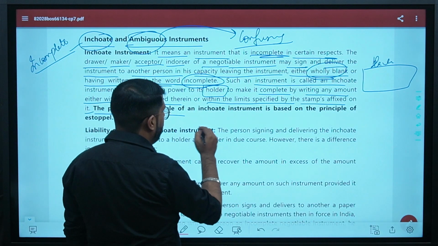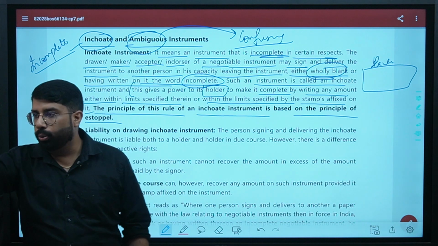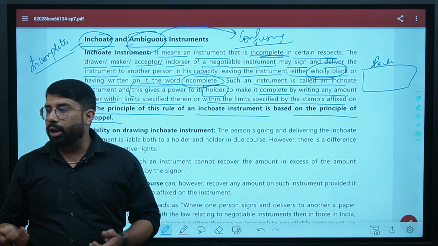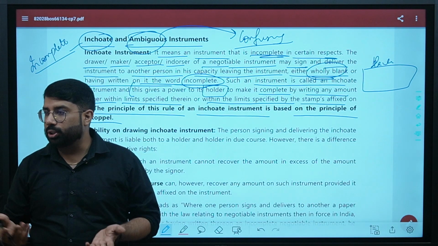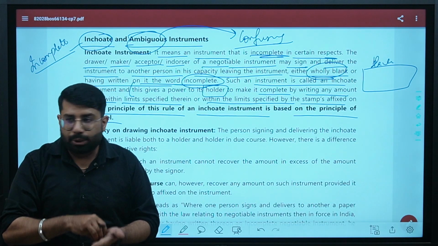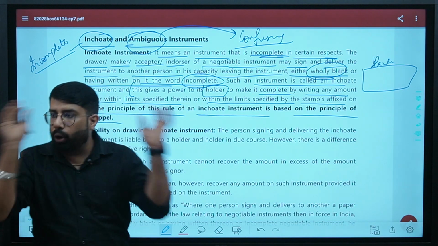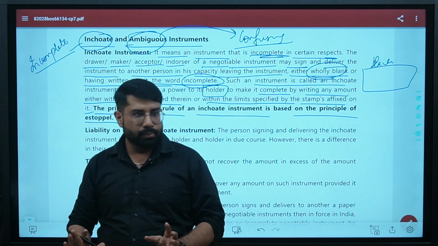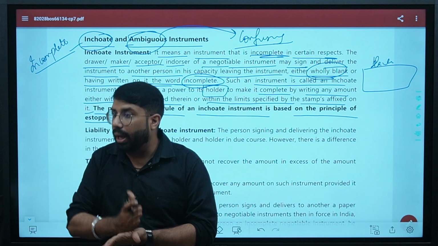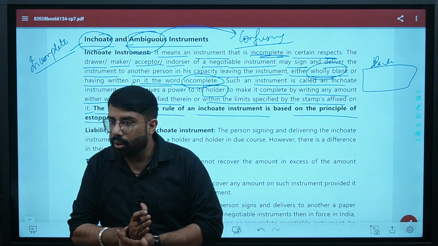The principle of this rule of an inchoate instrument is based upon the principle of estoppel. Means what? If I am giving an instrument to you and you are filling in the details within the limit specified, in that case I cannot stop myself from bearing the responsibility. I will be responsible for that instrument. Just because you are filling it, that does not give me any advantage to waive off the liability. I will be liable. I cannot stop myself from being liable for that instrument. Are we clear? Yes or no?